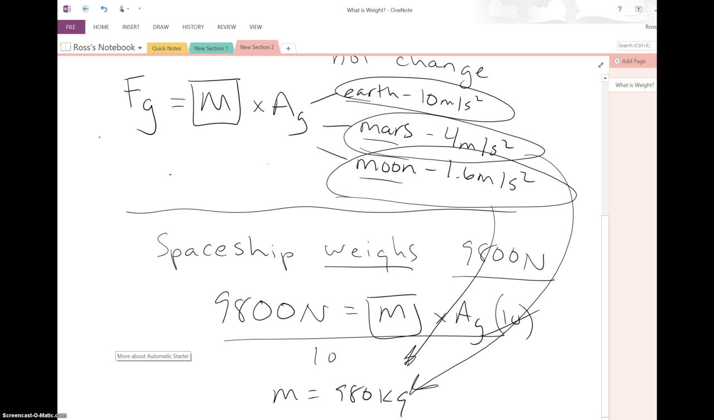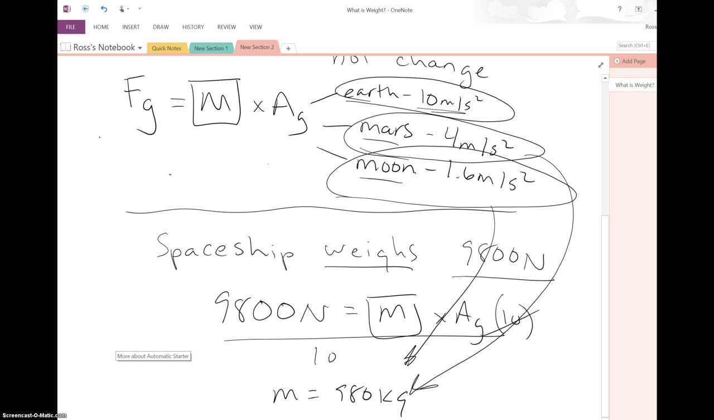If we wanted to know about how much it would weigh on Jupiter or the Sun, which are much heavier, they're much more massive. The sun's not a planet, but they're much more massive. It would be greater than 10 rather than smaller than 10 because they'd have a stronger gravitational pull, and therefore objects would accelerate at a greater rate.